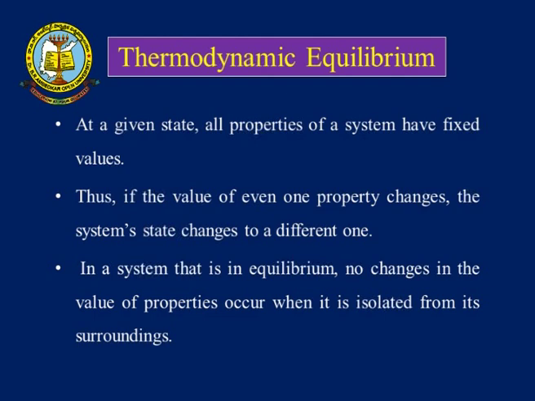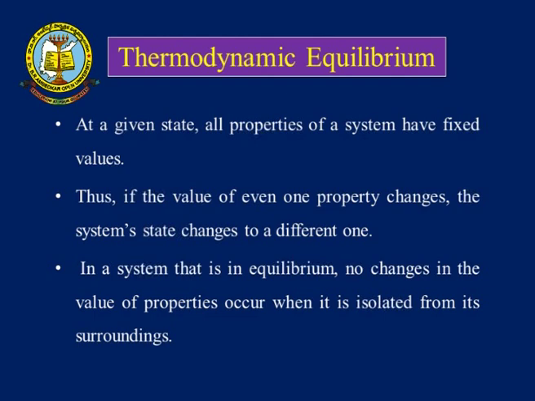So, we should know about thermodynamic equilibrium. What is thermodynamic equilibrium? At a given state, that means at a particular given state, all the properties of the system have fixed values. That is, if the value of even one property changes, the system's state changes to a different one. That means in thermodynamic equilibrium, all the values are going to be fixed.